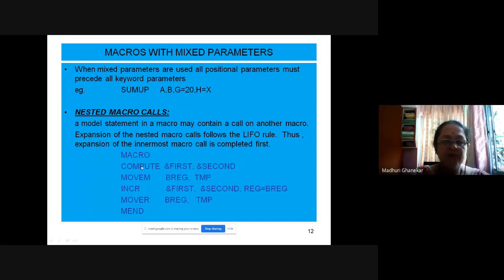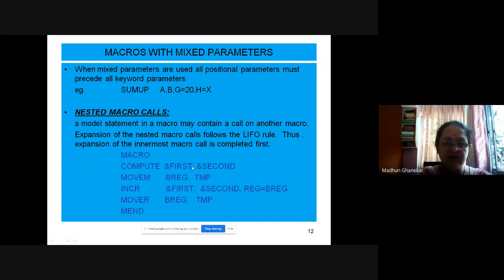Now here, MACRO COMPUTE &FIRST, &SECOND. This is the macro prototype statement. Those two are the parameters which you are passing to the macro COMPUTE. Then MOVEM B, RANGE, TEMP. This is one model statement. Then INCR &FIRST, &SECOND, RANGE = B RANGE. Suppose we are giving a call to the macro INCR, which we already discussed.